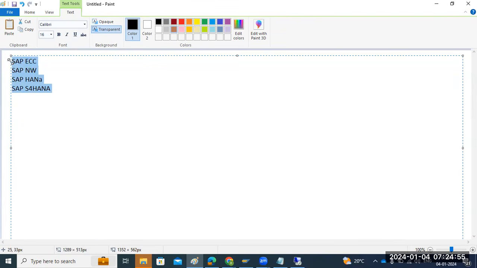So here it's purely technical. Once again, don't think we are going to learn about the coding part or functional part. We are the pure administrators, the pure technical part. It's easy for the administration part. If you learn administration topics in one system, either ECC or NetWeaver or S4HANA, we can do any administration activities in any SAP system, any SAP technology, either CRM, BW, SRM, or PI. It's the same here.